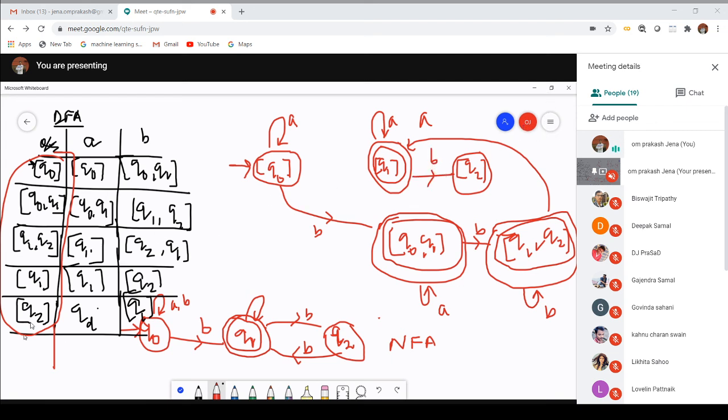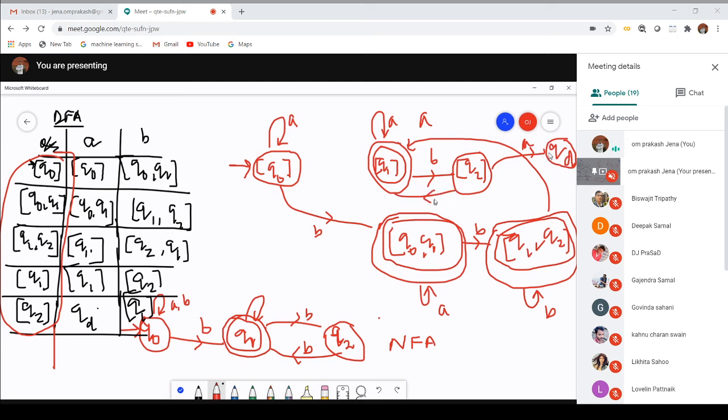Now, on Q2, you have to go for the dummy state. I can make a dummy state over here. It is called QD. From this one, it is associated with the small a. On Q2, if I pass B, it will return back to Q1.